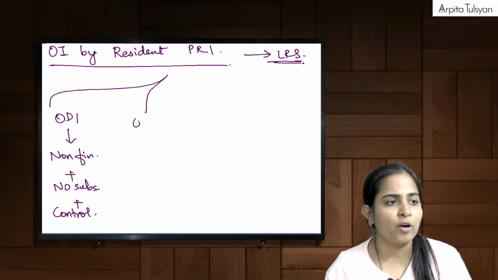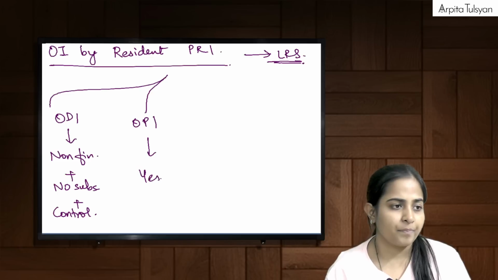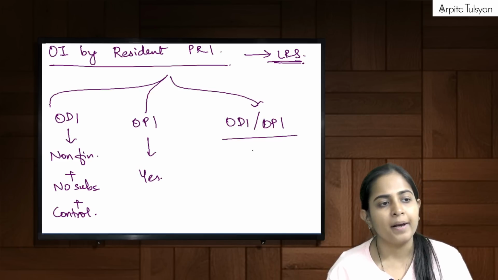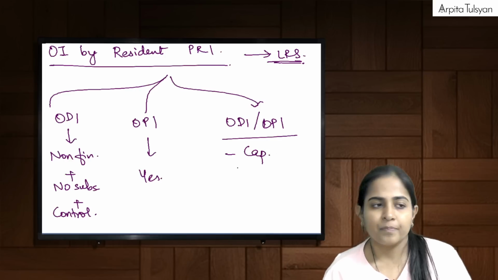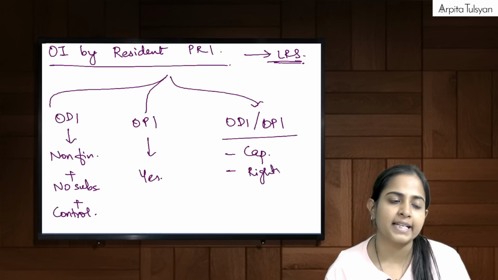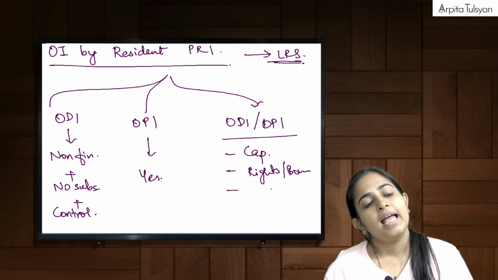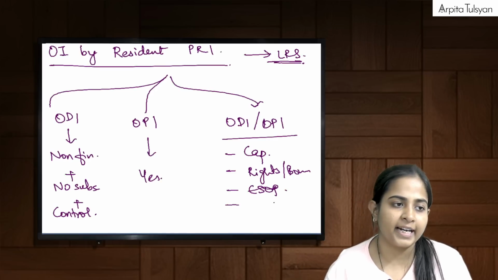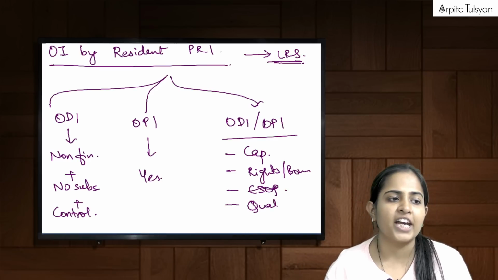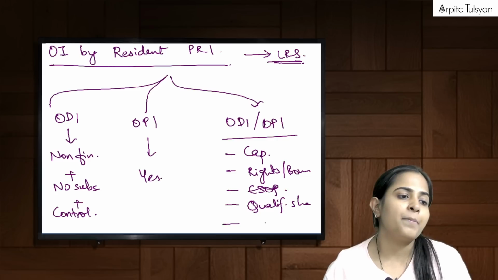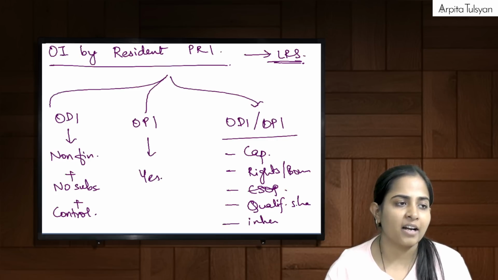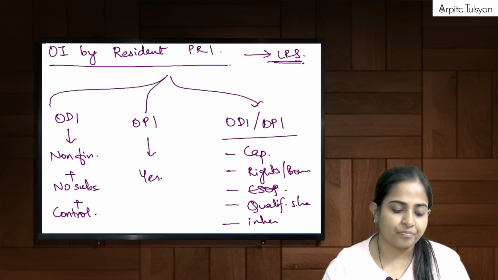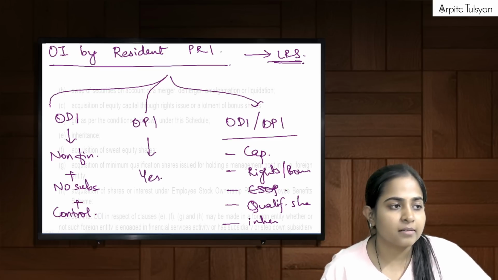If I want to make OPI, can I make? Yes, allowed. If I want to make ODI or OPI, can it be by way of capitalization? Yes. Can it be by way of rights, bonus, etc.? Yes. Can it be by way of ESOP, I'm getting ESOP in that particular entity? Yes. Can it be by way of any qualification shares? Yes. Can it be by way of inheritance, gift, etc.? Answer is yes. And different more methods. Are you clear with this? Yes.